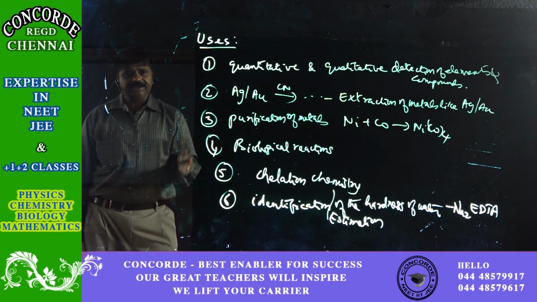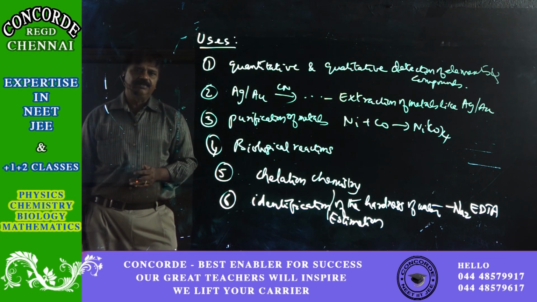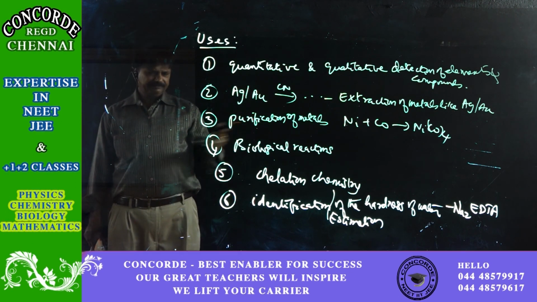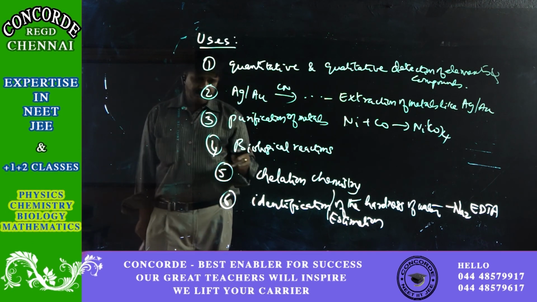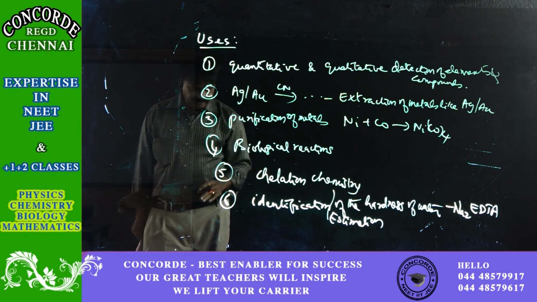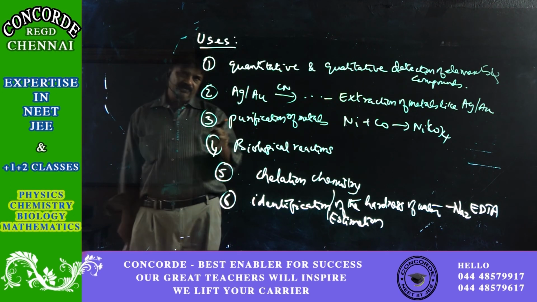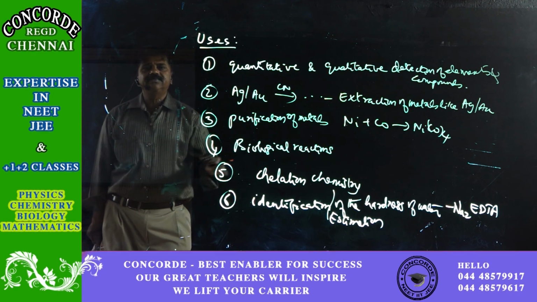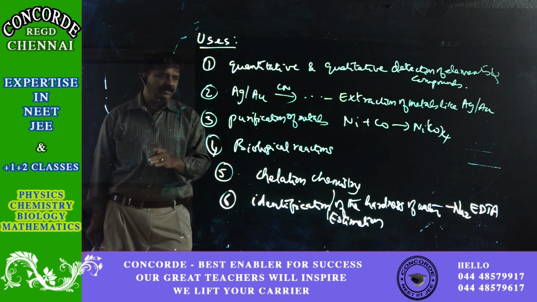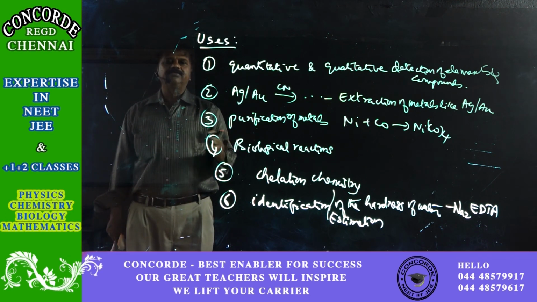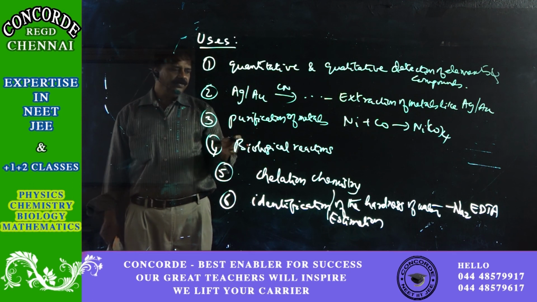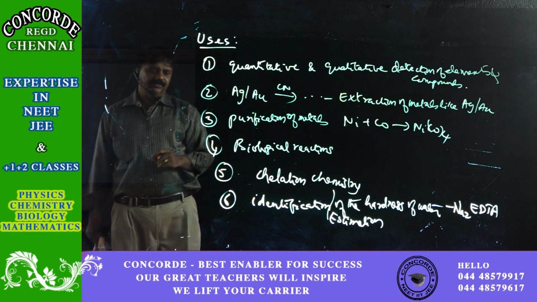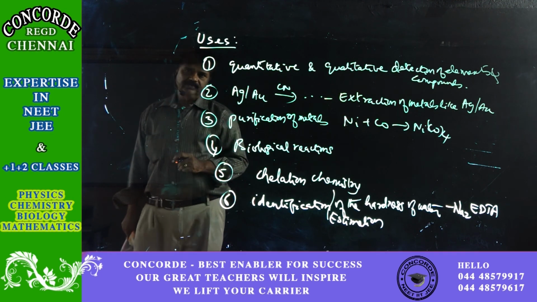So, calcium EDTA or magnesium EDTA is formed, and by assessing the quantity of calcium or magnesium EDTA formed, we can identify or estimate the degree of hardness of water. Once you identify the hardness, accordingly, to that extent we have to use other processes for removing the hardness, so that the hard water becomes soft water and becomes a potable or drinking water. So these are the broad uses. Of course, there are a lot of other uses also possible.